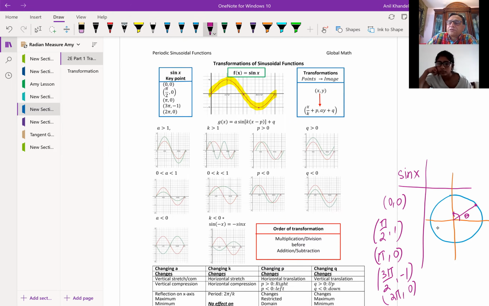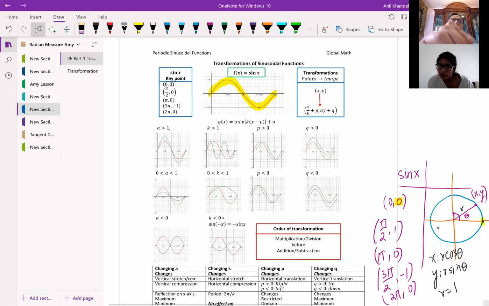Let me call this position x and y. So clearly, if that is r, the x value is r cos theta, correct? And the y value is r sin theta, correct? And if I make the radius r as 1, a unit circle, then x becomes the cosine value and y becomes the sine value, correct? Clear? So when you start from 0, y is what? Y is 0. Do you see that?